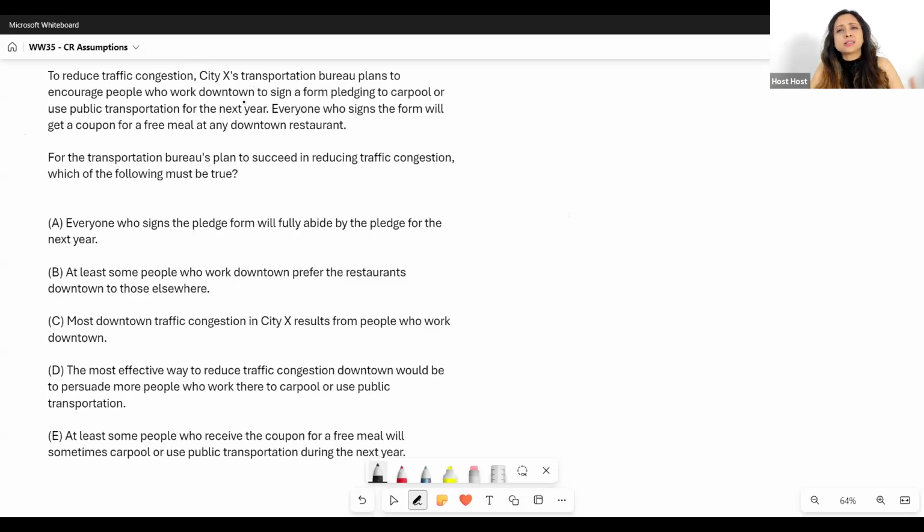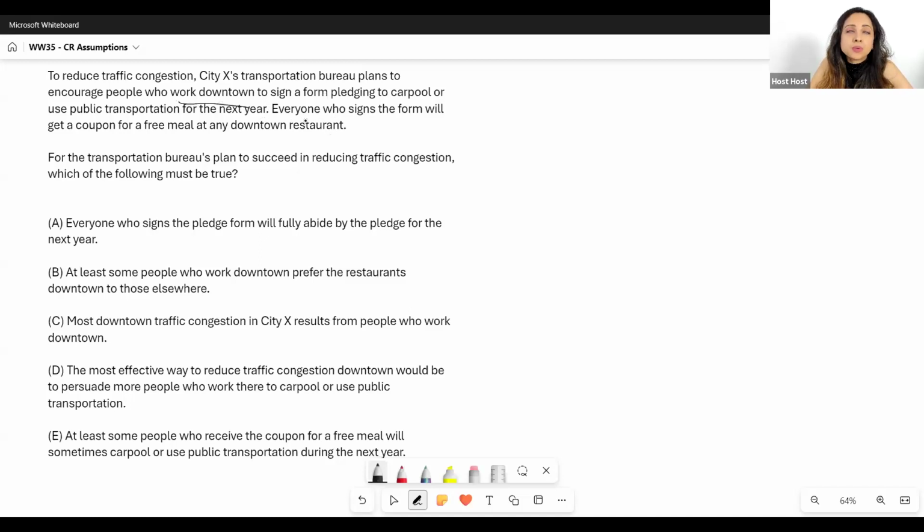Again, visualize, think about it, don't just read it as words. It doesn't make sense then. Try to create a scene in your mind. So there's a lot of traffic congestion. What is the Transportation Bureau doing? They are encouraging people who work downtown to sign a form pledging to carpool or use public transportation for the next year. So they're saying, okay, carpool or use public transportation so that the traffic reduces.